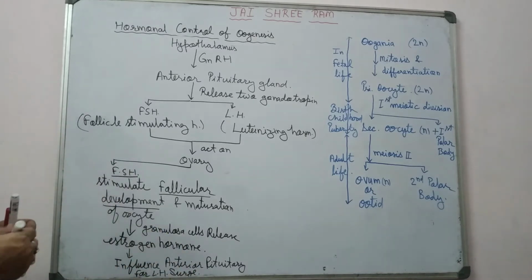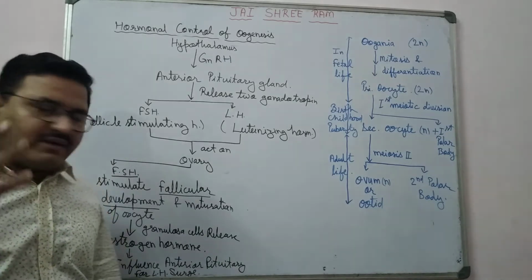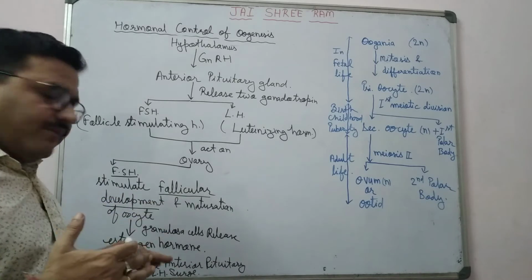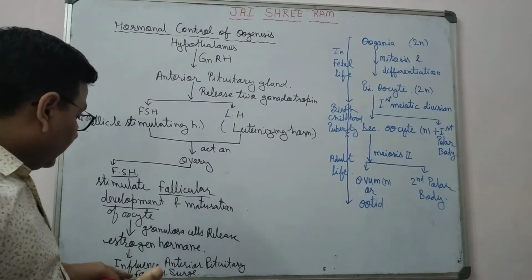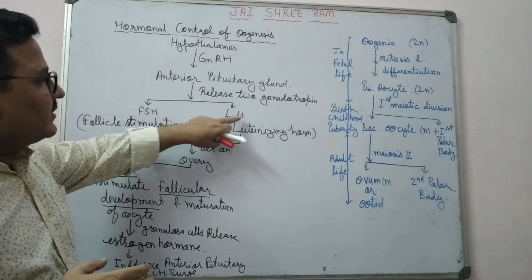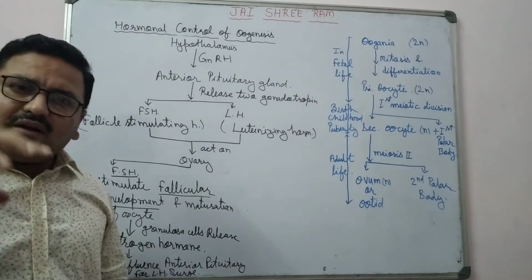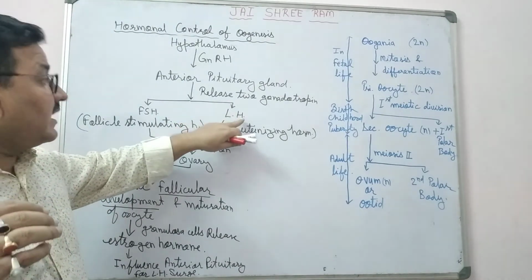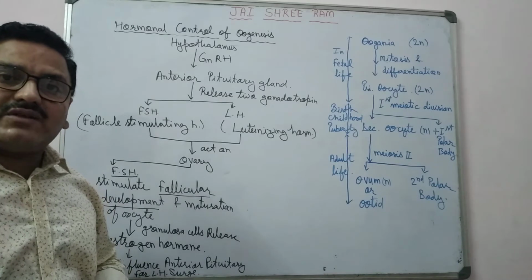When there is a large amount of estrogen secreted by granulosa cells of the ovary, or you can say Graafian follicle, then rapid secretion of luteinizing hormone occurs through the anterior pituitary gland. When there is a rapid secretion of luteinizing hormone through the anterior pituitary gland, this is known as LH surge.